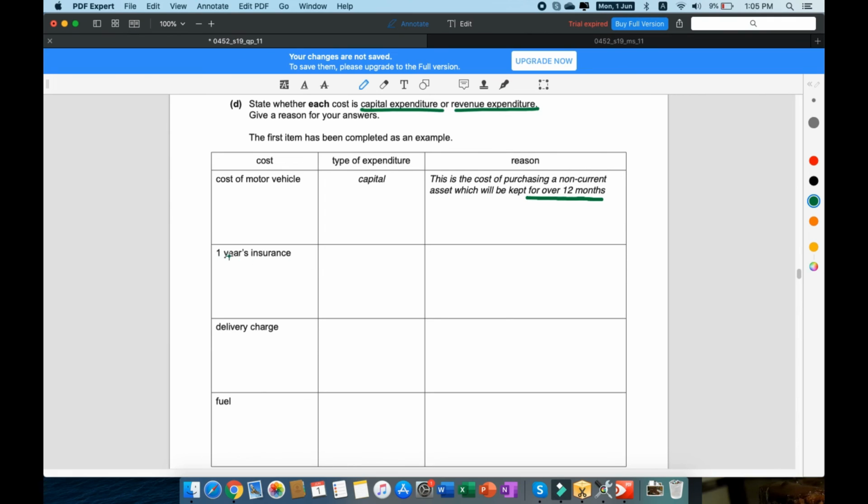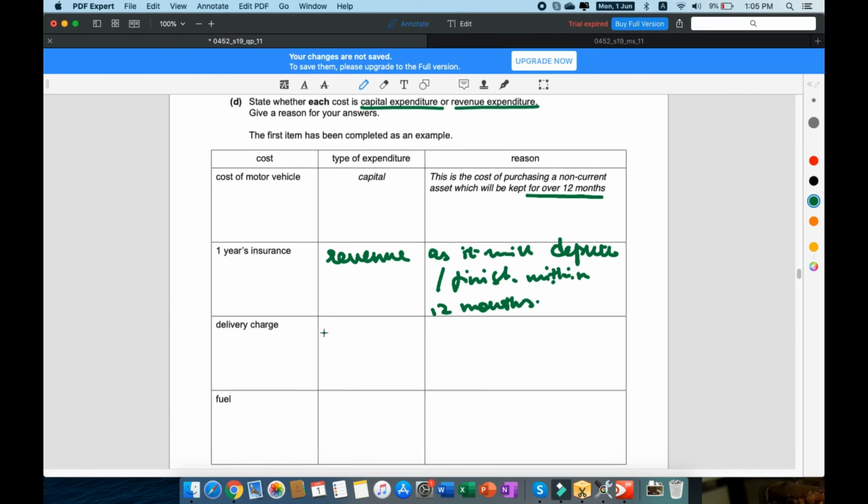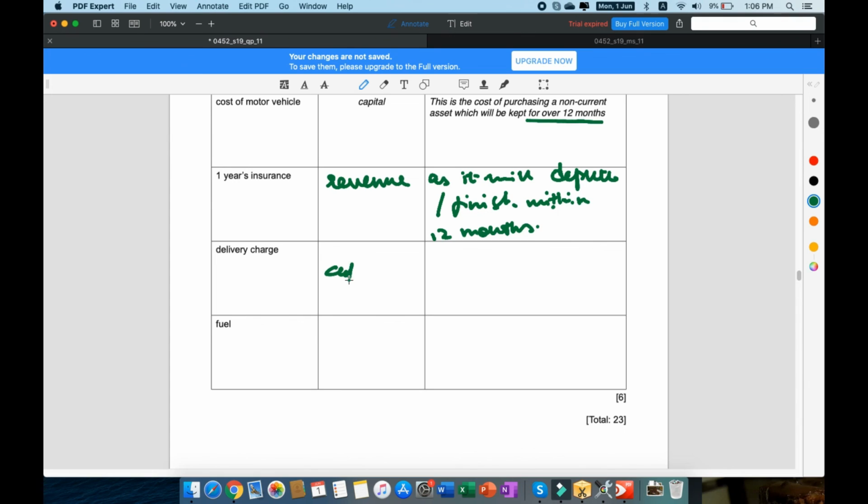So 1 year's insurance means that it has to be paid every year. So that is going to be revenue, as it will deplete or finish within 12 months, right?